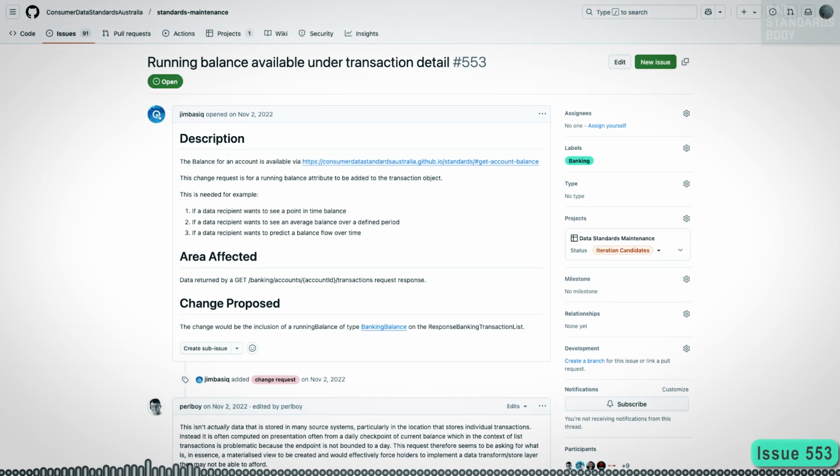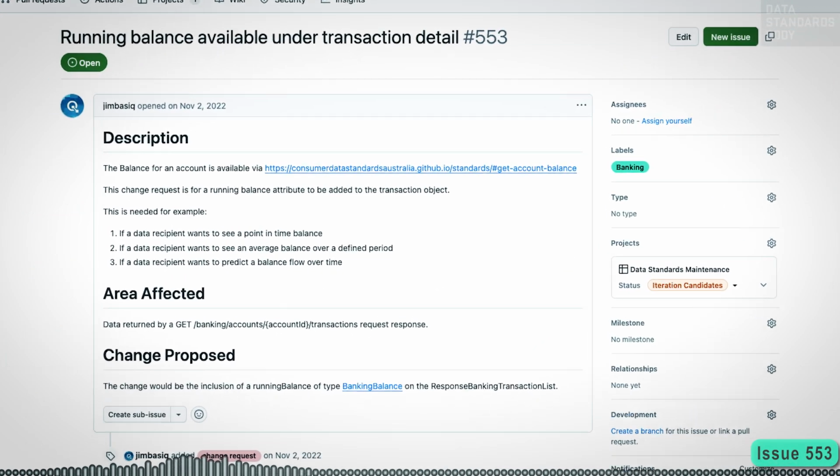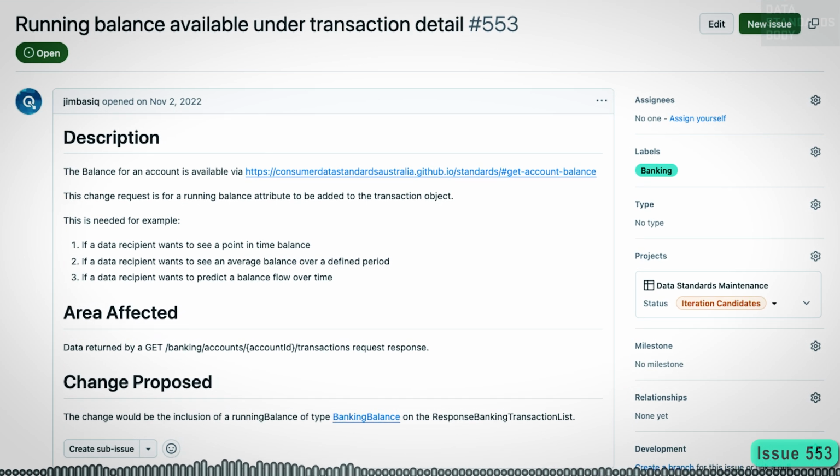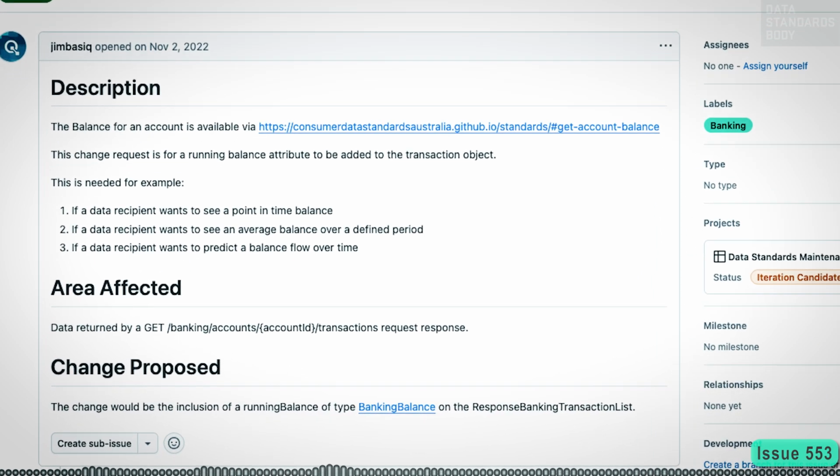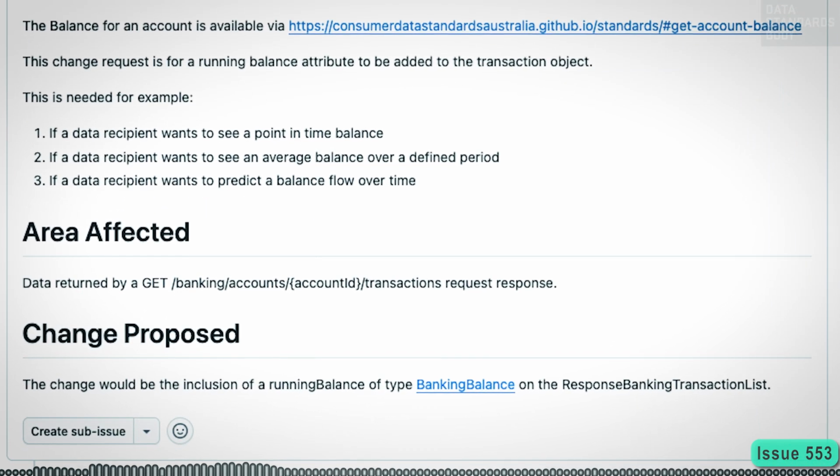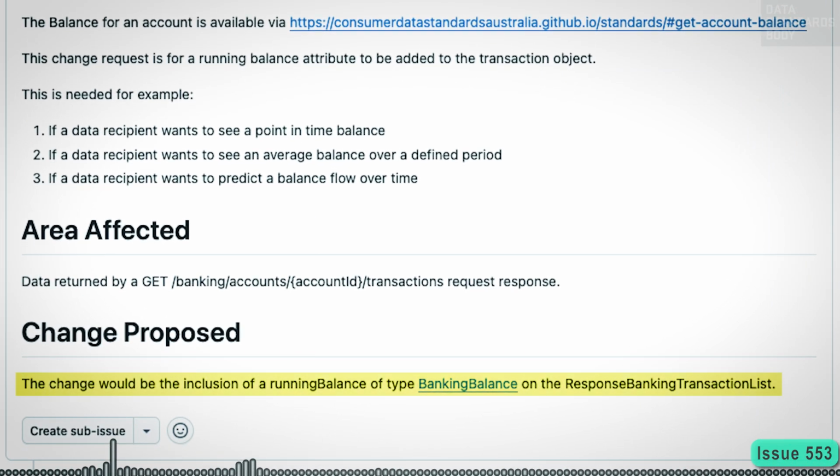Banking candidate issues. Issue 553, running balance available under transaction detail. Issue 553 proposes adding a running balance field of type banking balance to the response banking transaction list schema. This issue has been carried over from MI21.